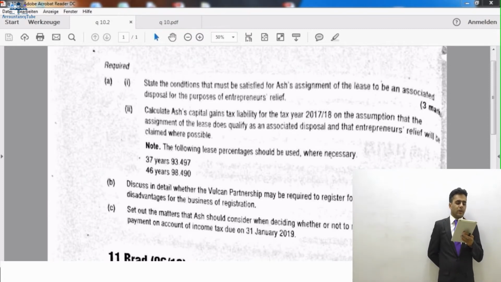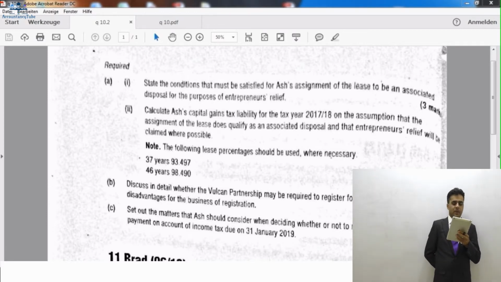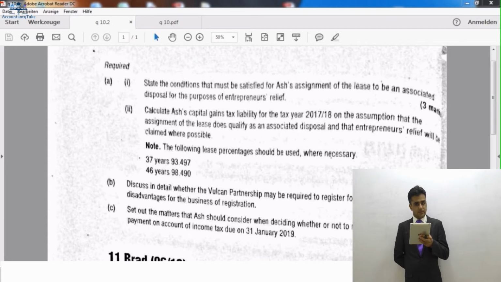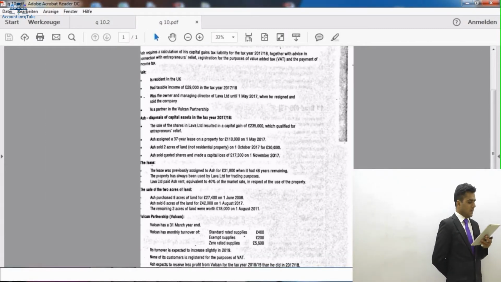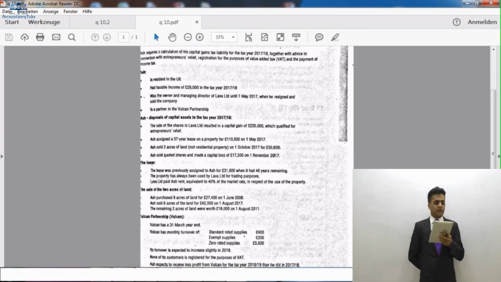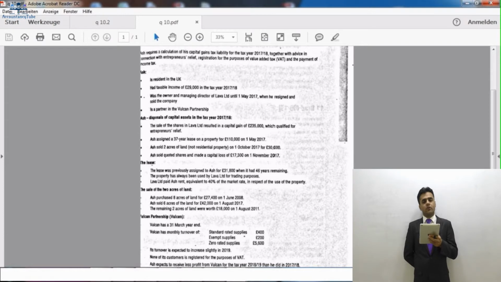Right then, if we read the question from the start, it says Ash requires a calculation of his capital gains tax liability for the tax year 2017-18, together with advice in connection with entrepreneurs' relief, registration for the purposes of value added tax, and payment of income tax. Now, then it says information about Ash. Ash is resident in the UK, had taxable income of £29,000 in tax year 2017-18. So £29,000, which means that she is a basic rate taxpayer.